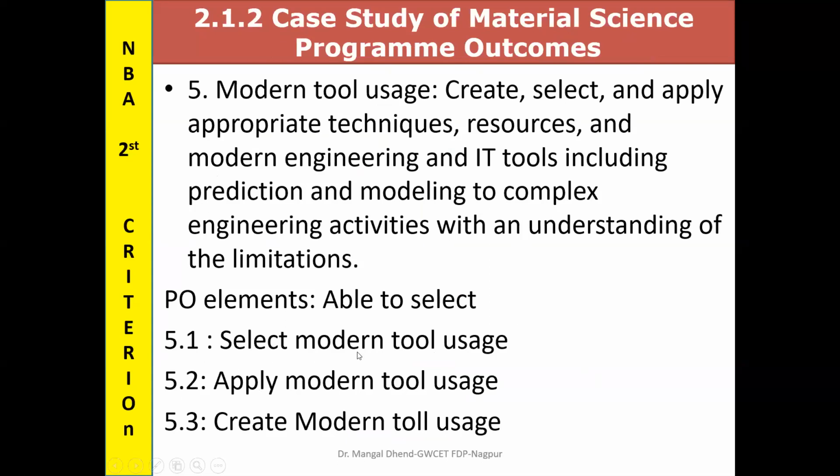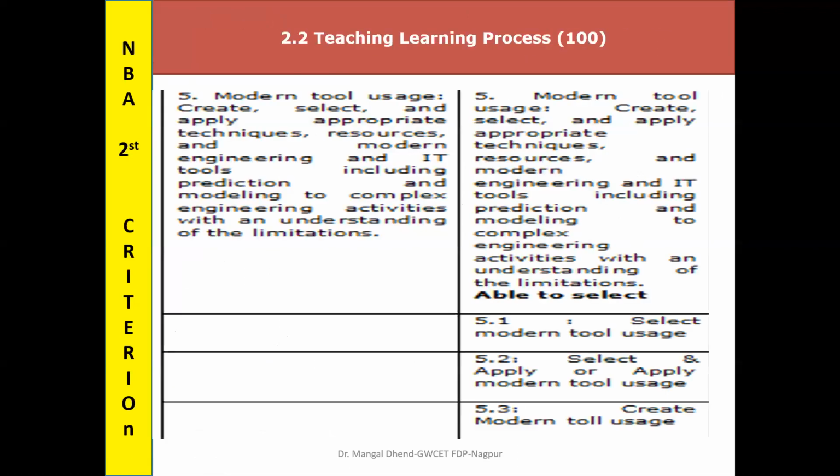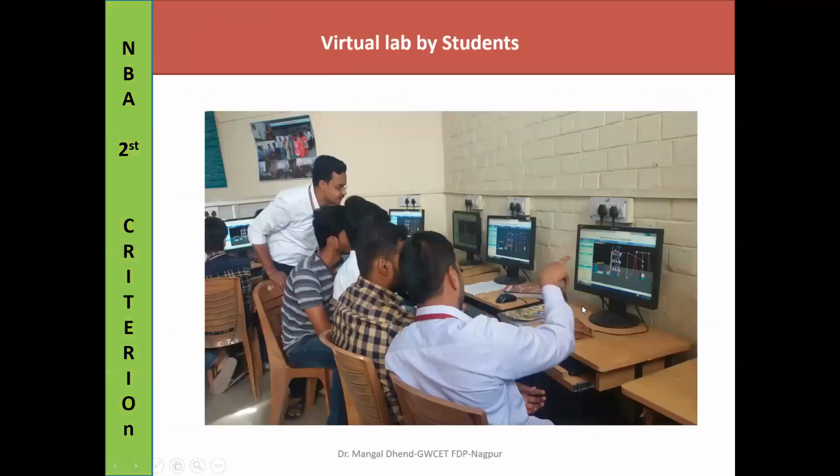So selection is level 1. If my student is able to select and apply, then level 2. If my student is able to select tool usage, apply and also create, then I will map it to level 3. This is related to PSO also. Whatever we do, we have to keep the vision in mind. So that is tool usage.